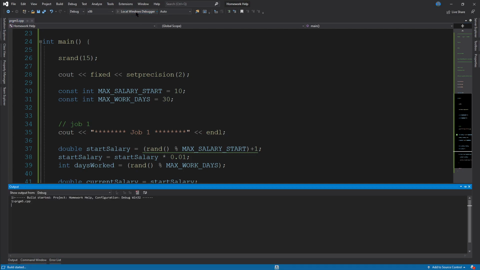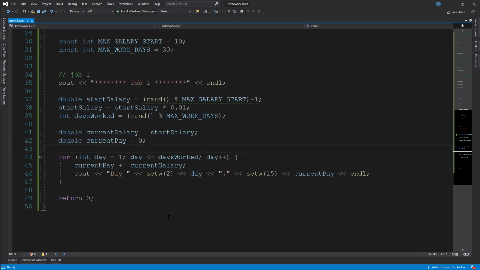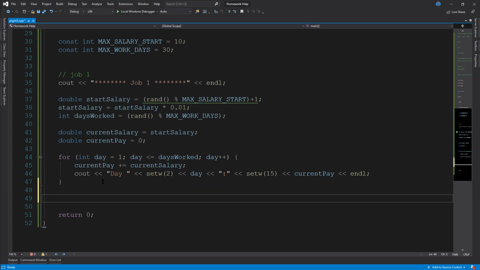So if we run that again, give it a second to compile, there we go. Day 1, day 2, day 3, 8 cents, 16 cents, 24 cents. So it's looking good so far. Then all we have to do at the end of this loop is do another cout statement for the total pay.